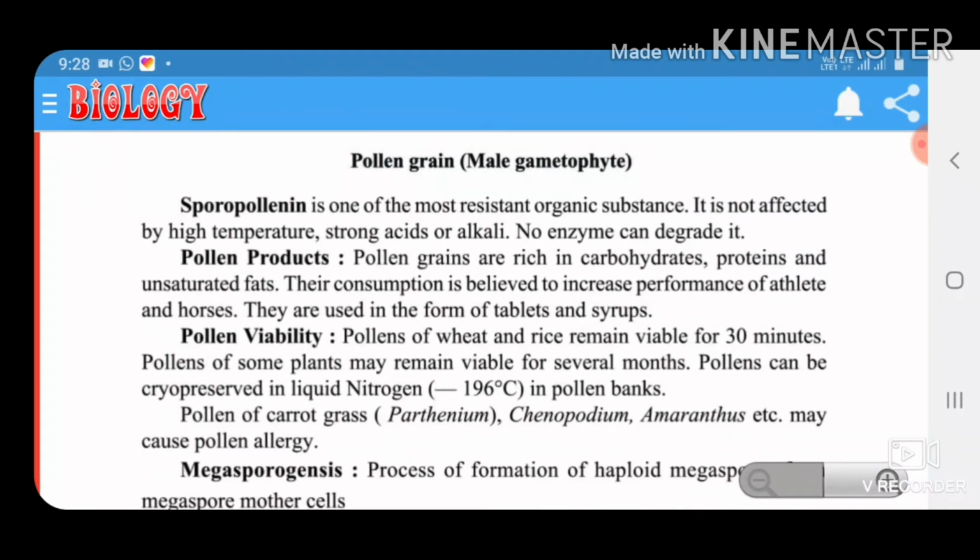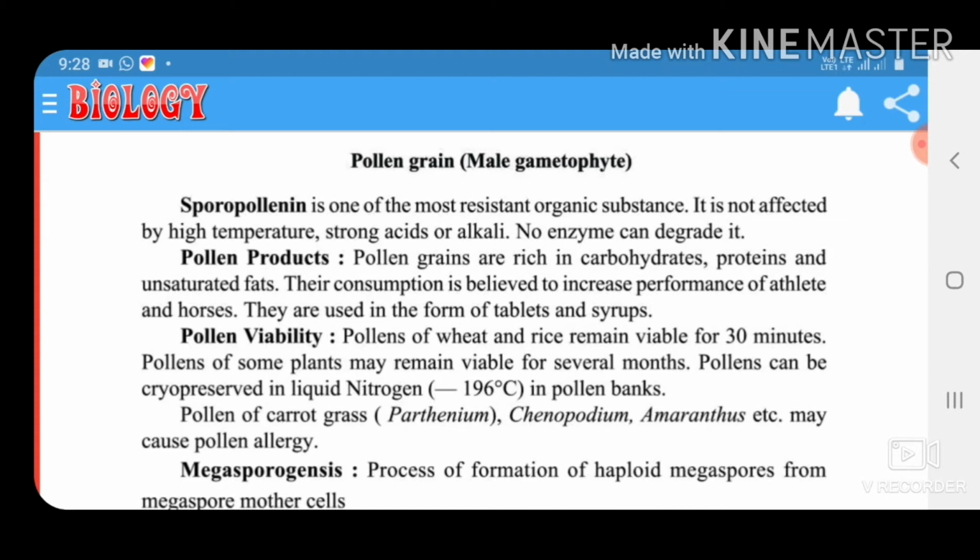Sporopollenin is one of the most resilient organic substances. It is not affected by high temperature, strong acid or alkali. No enzyme can degrade it. Pollen grains are rich in carbohydrates, protein and unsaturated fat. Their consumption is believed to increase the performance of athletes and horses. They are used in the form of tablets and syrups.